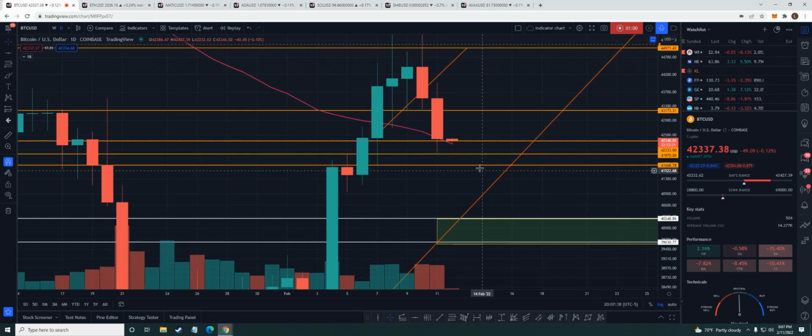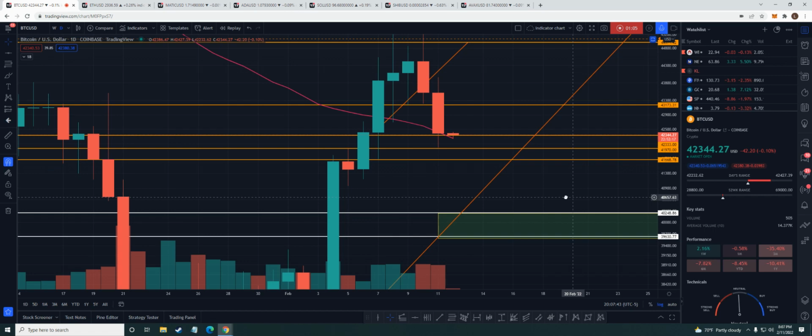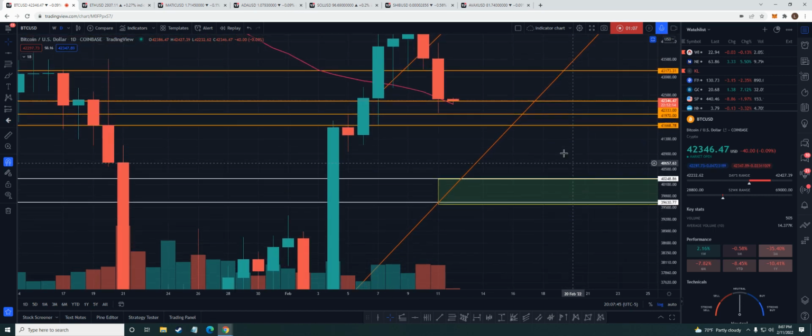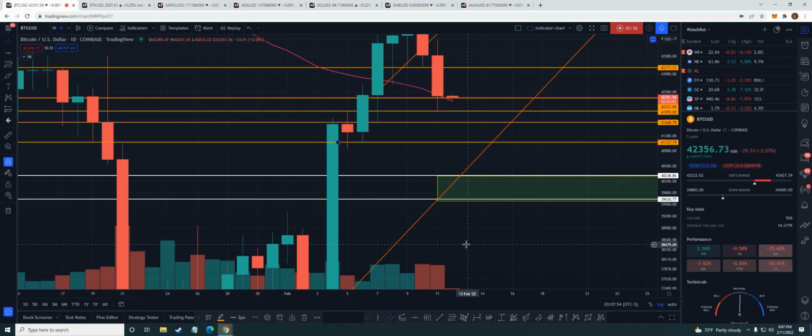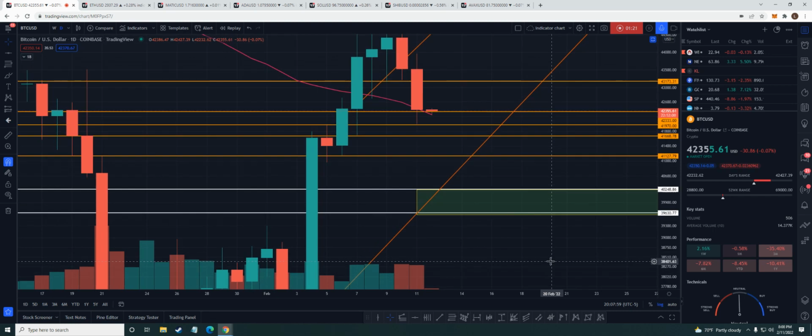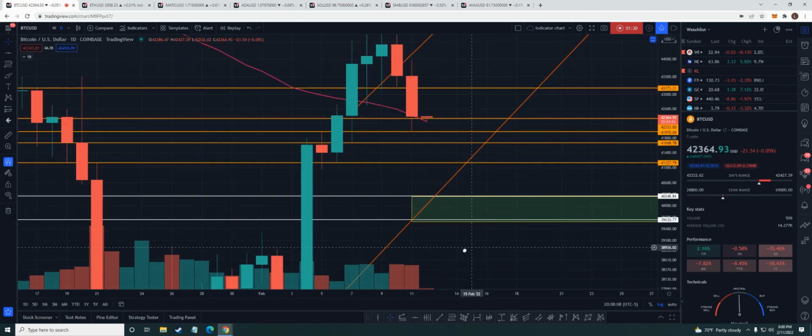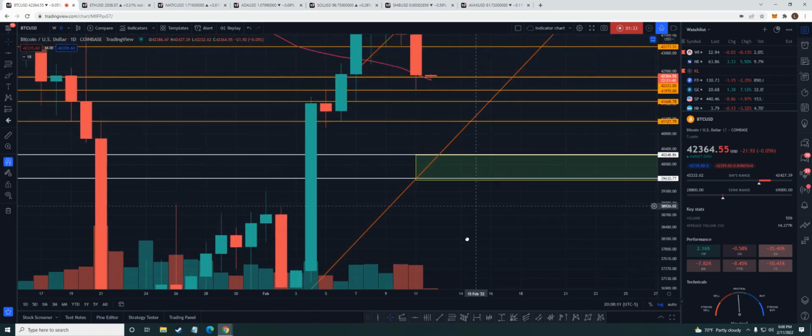If it doesn't, then yeah, I would look for this 41,668 area. And then, of course, a little bit lower. I would actually then look for this 41 area right here. You could see it right there. We got a touch point here and a touch point here. So 41,127 area. If that fails, then we could be looking at this 40,000 to 39,600 area. If that fails, then I'd be looking at lower targets.